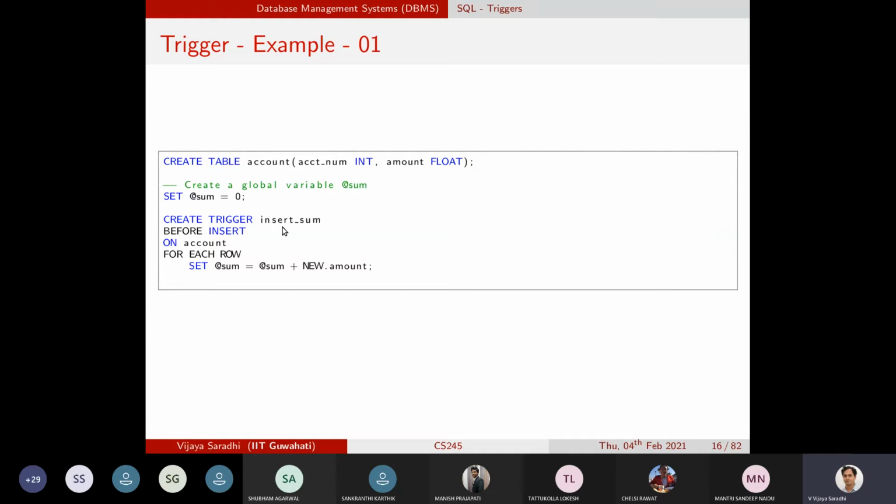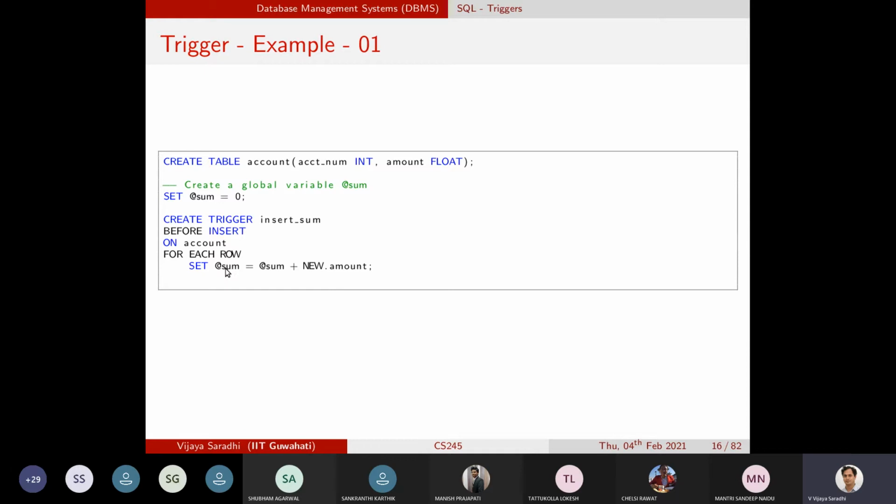Trigger has a name, and we will say that before we insert a record in the accounts table, which means we say create a trigger name before insertion on the accounts table. And what is it that we are trying to do? For each row that gets affected on the accounts table, you execute this one.